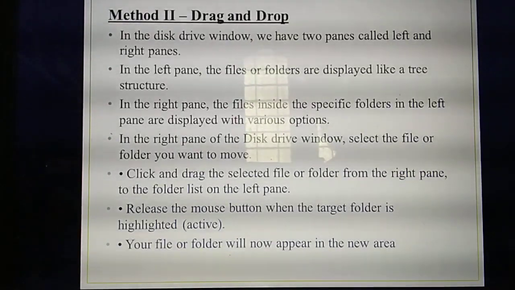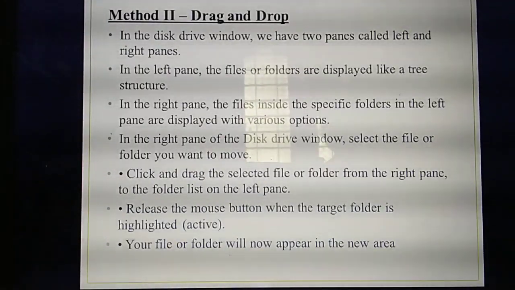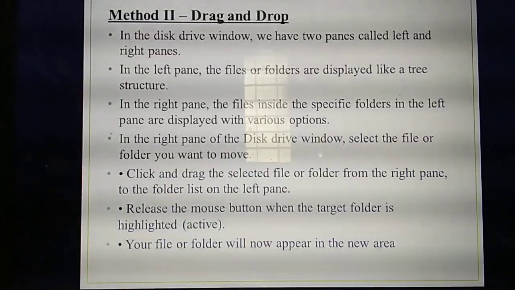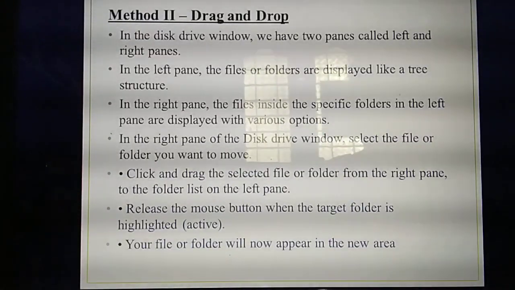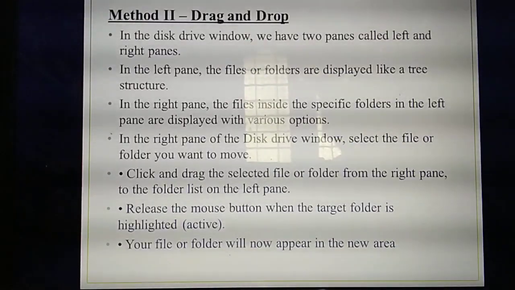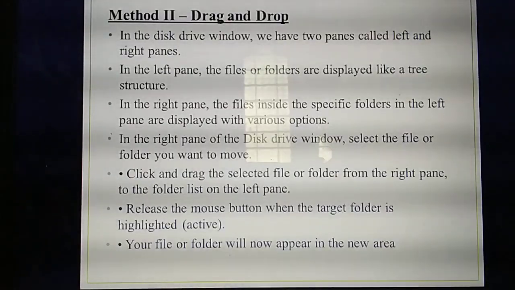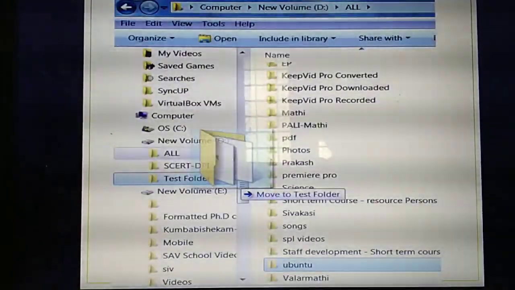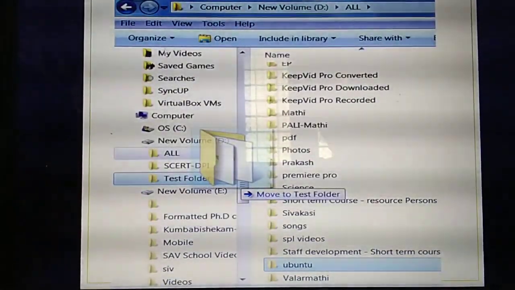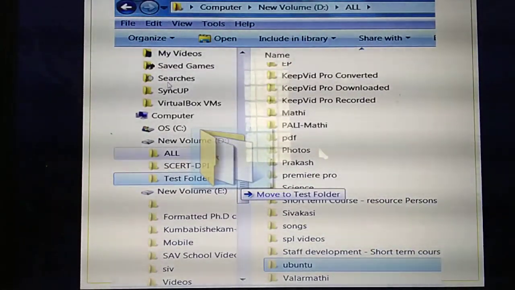Okay, first you need to select or click the file. So click the file from the left pane and drag it to which pane? Right pane. Okay, which place do you need to drag the file? First you need to select the place and then drag it. Okay, I will explain with an example, then you will understand. So listen, if you open this Computer icon, there are two panes.